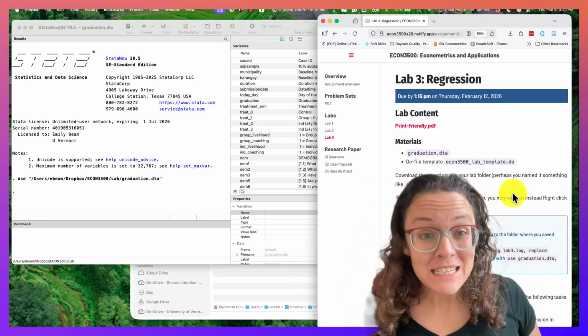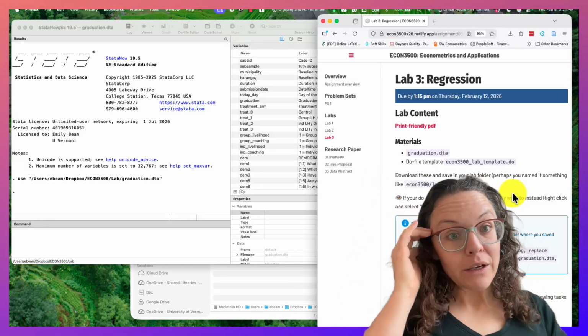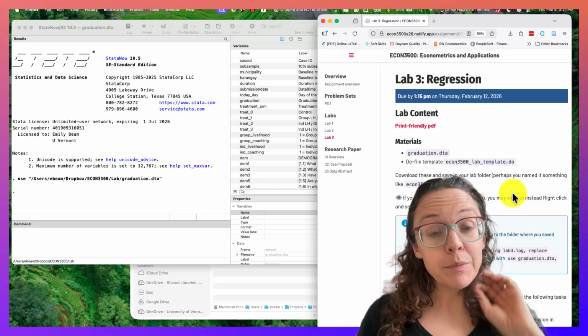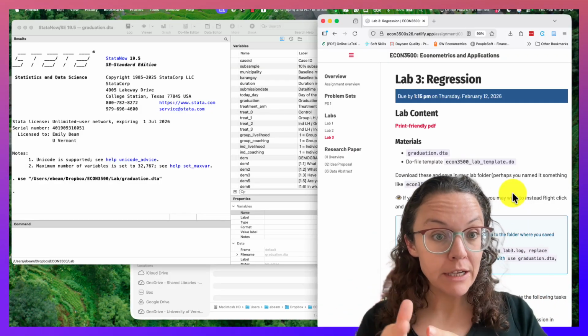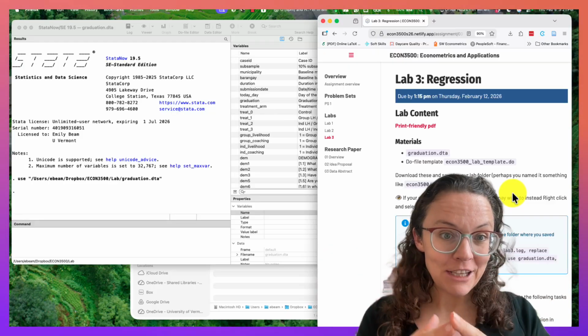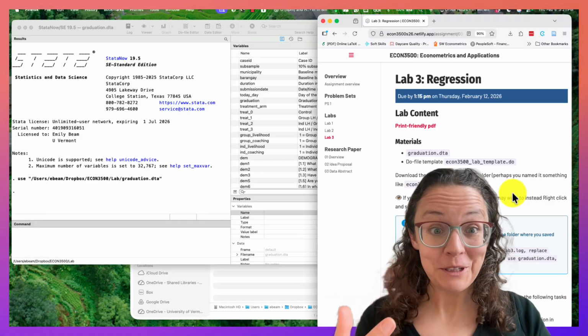Welcome to the Lab 3 demo. In this lab, we are taking our data skills that we've built so far and applying them using linear regression, ordinary least squares, and actually trying to learn something more than just learning data.